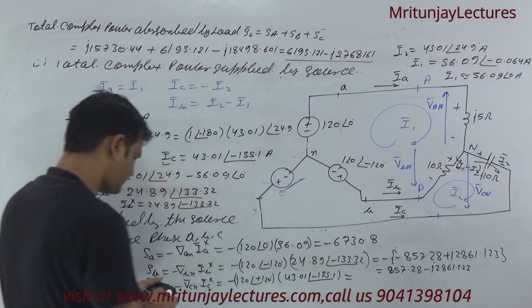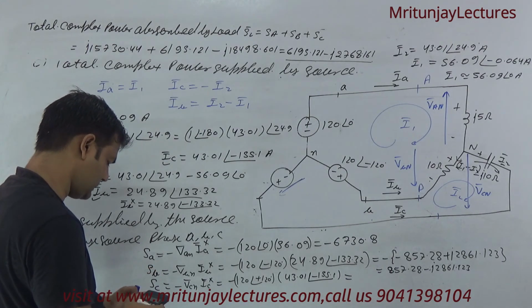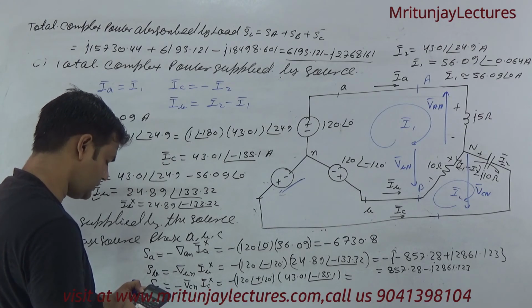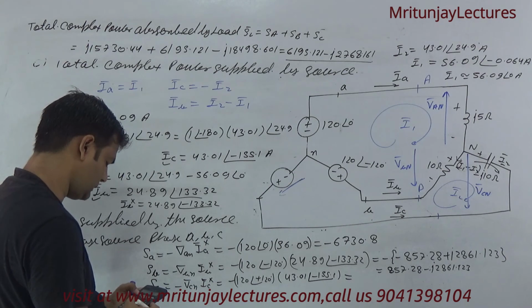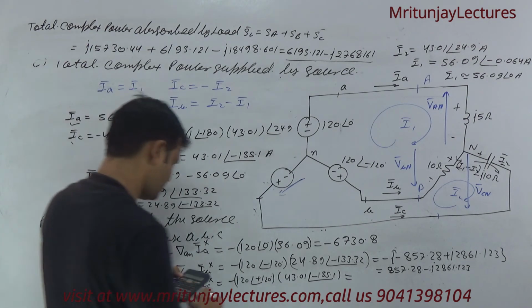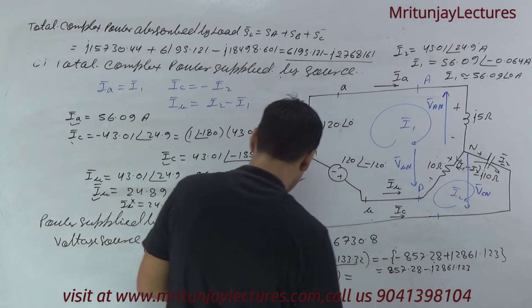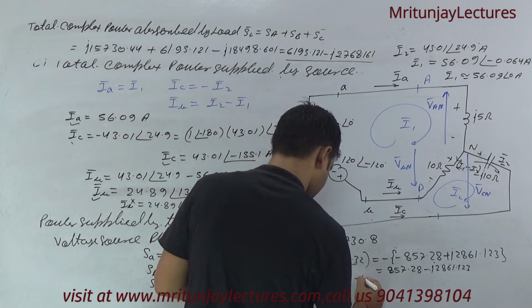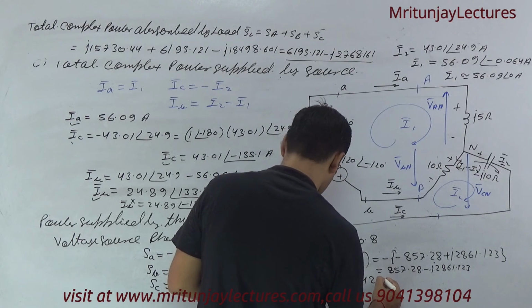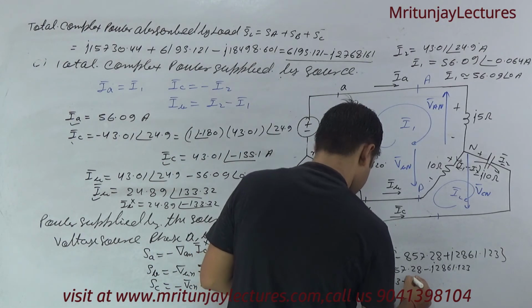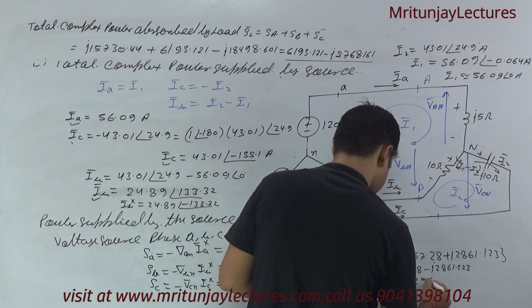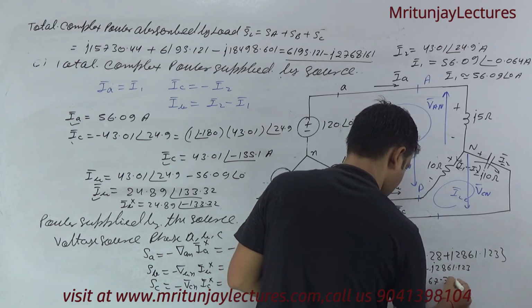Okay, we got 120 at the angle plus 120 into 43.01 at the angle minus 155.1. Okay, so finally if multiply by minus also, then we got minus 4262.63 plus J 2967.71. Okay.